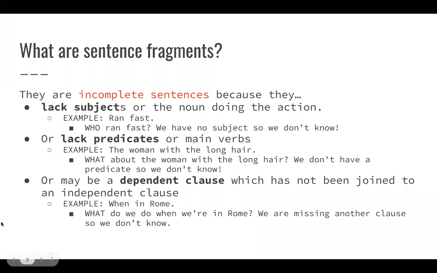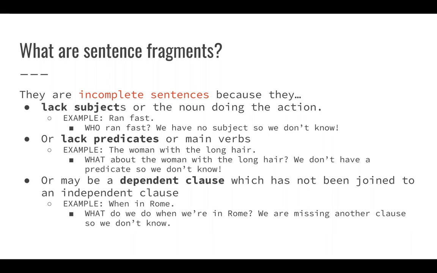To address fixing sentence fragments, first you have to know what they are. Sentence fragments are incomplete sentences. They're incomplete because they lack one of three things. They either lack subjects, or the noun doing the action. So for example, "ran fast." We don't know who ran fast because we have no subject, so it's a sentence fragment.